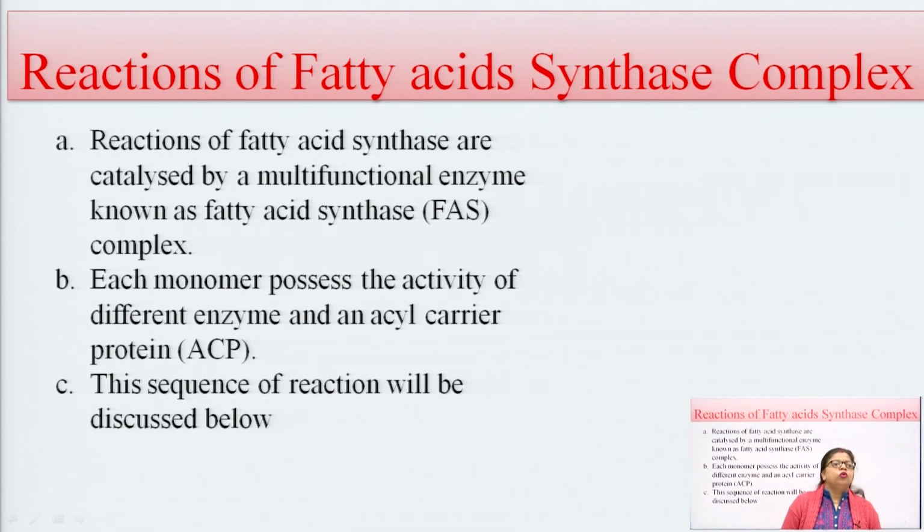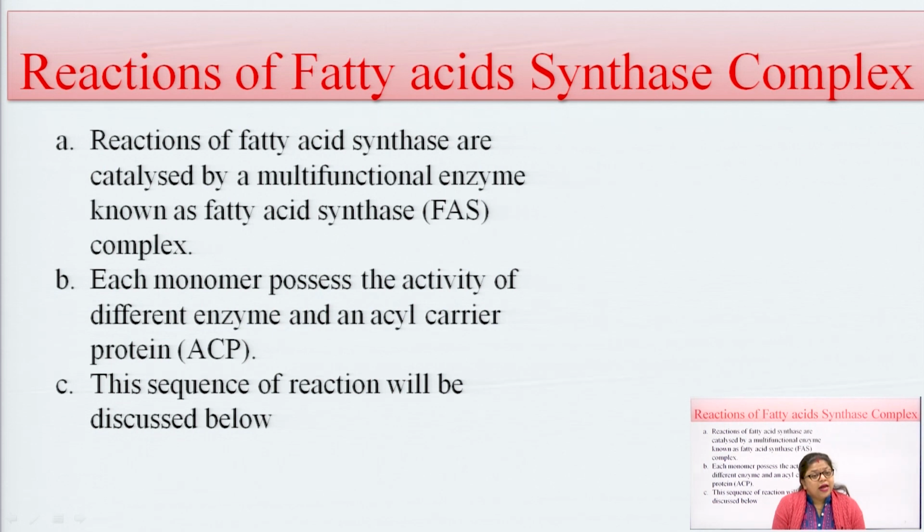Each monomer possesses the activity of a different enzyme, along with acyl carrier protein, ACP, which we have already discussed in the beta oxidation of fatty acid.